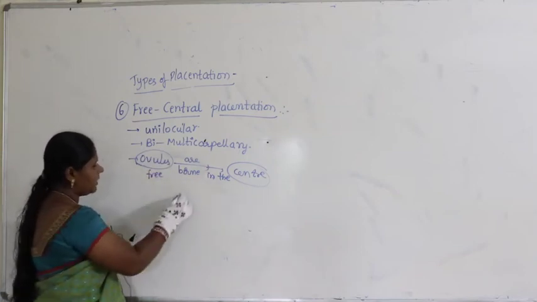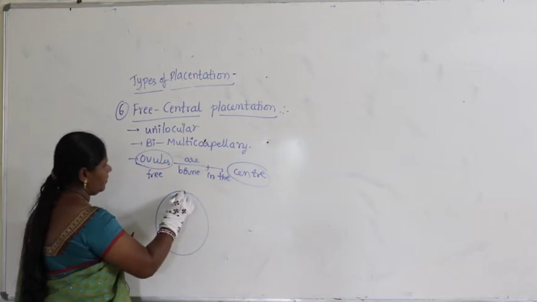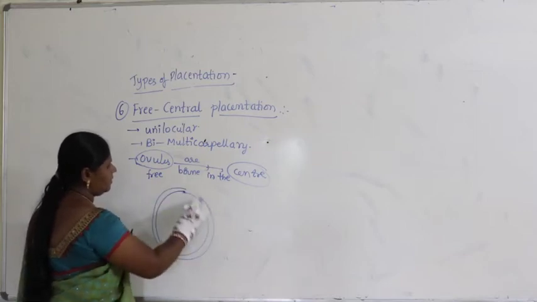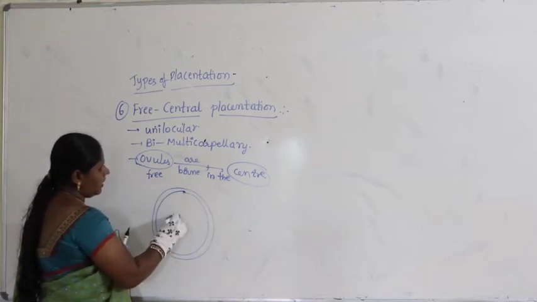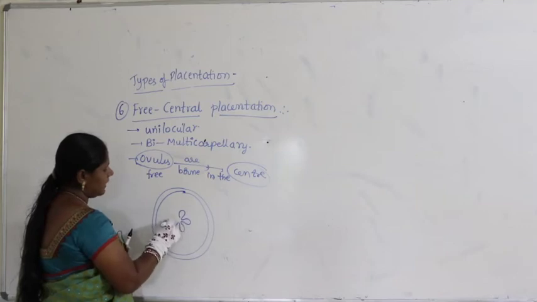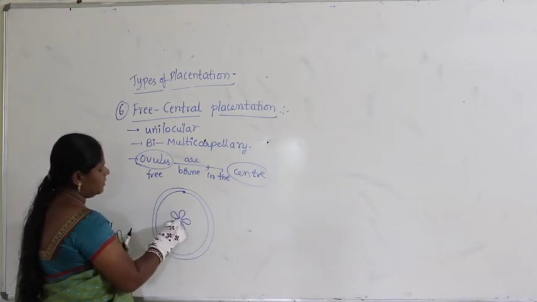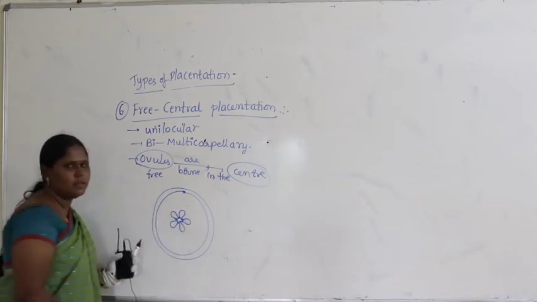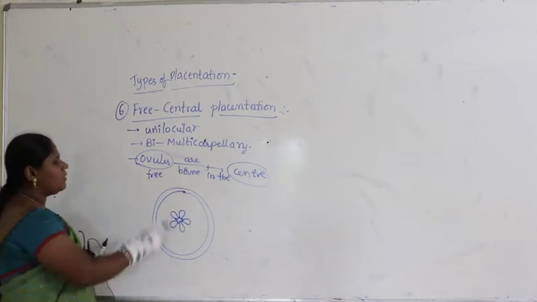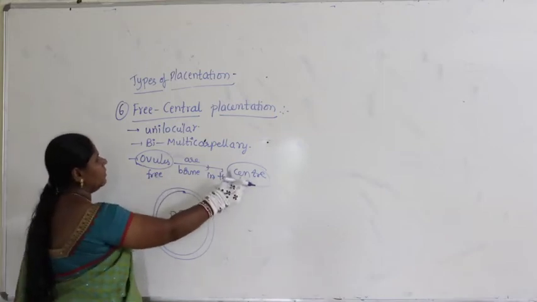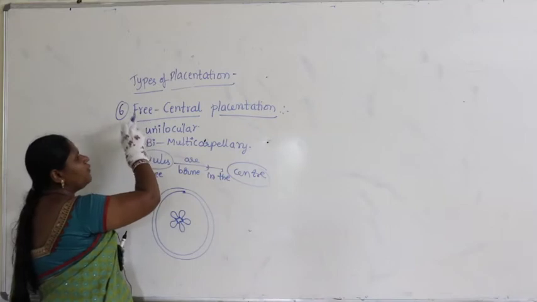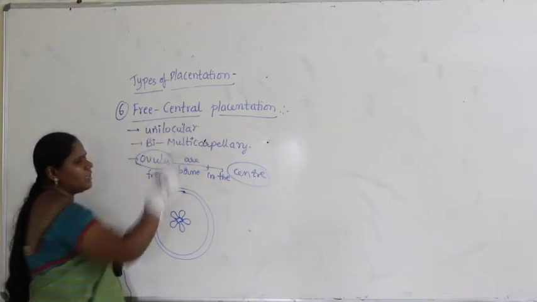Now if you look at the diagram, this is the fruit wall, and ovules are borne exactly in the center. As they are located very freely in the center, that's why it's called free central placentation.